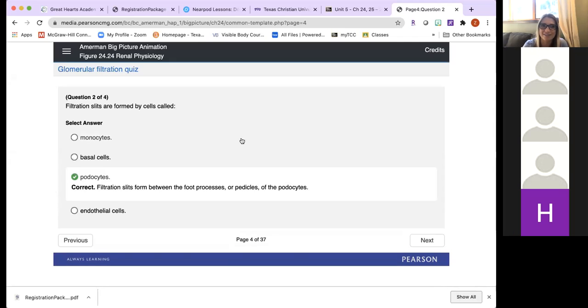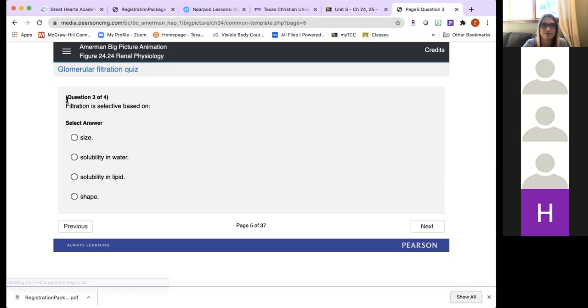So again, I want you to go over this and try to get the correct answer. Don't just click them randomly to get the correct answer. Try to really pay attention to it, because that's when it will be meaningful to your learning. But if you get it wrong, then rethink, okay, why did I think that? And what is the correct answer? And correct yourself. And then record the correct answers in your Google form. Okay, so it's the podocytes.